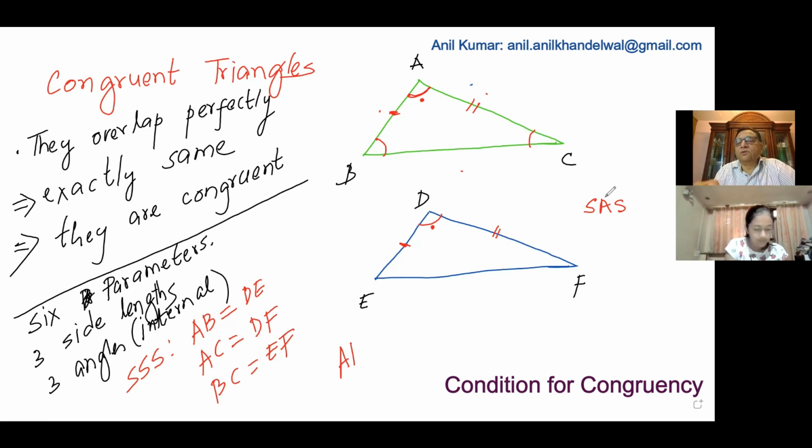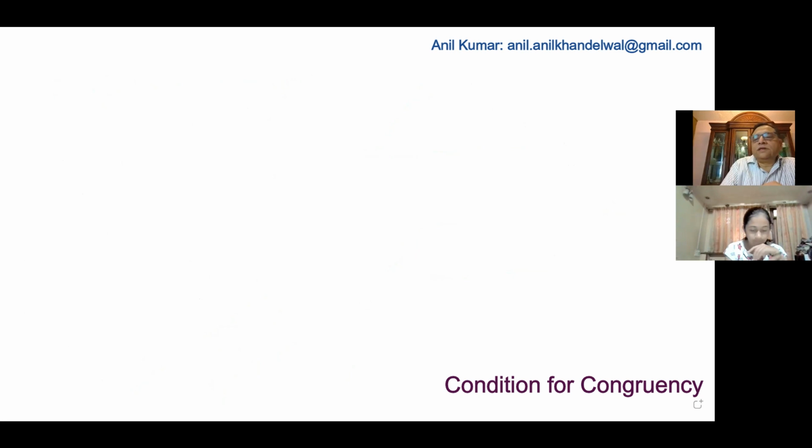So now what I will do is make a picture of all the possible conditions, so that it's easy to recall. We have two triangles, and I'm trying to show them in different colors. It is always good to mark them, let's say A, B, C. These are the vertices.